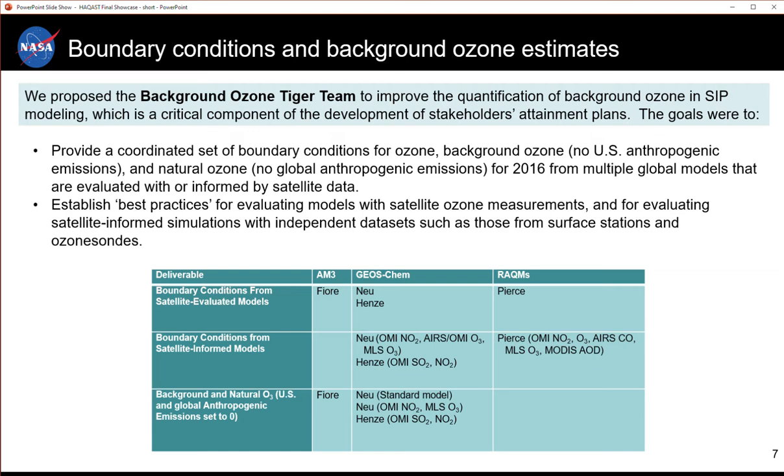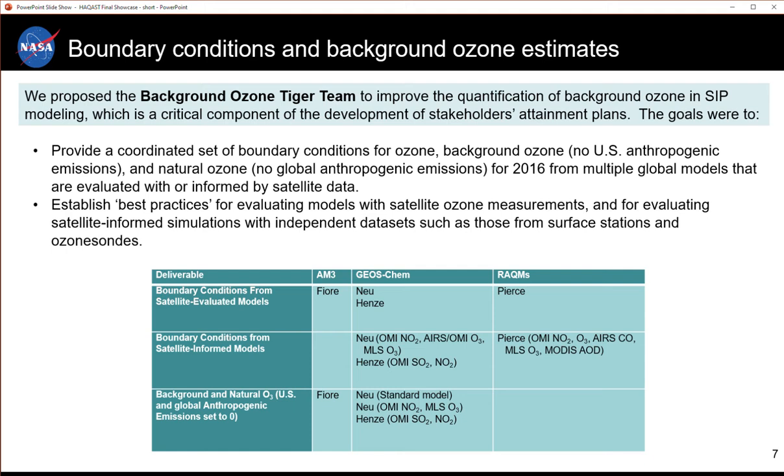In addition to our baseline HAQAST work, we proposed the Background Ozone Tiger Team to improve the quantification of background ozone in state implementation plan modeling, which is a critical component of the development of stakeholders' attainment plans. The goals were to provide a coordinated set of boundary conditions for ozone, background ozone, and natural ozone for 2016 from multiple global models that are evaluated with or informed by satellite data.